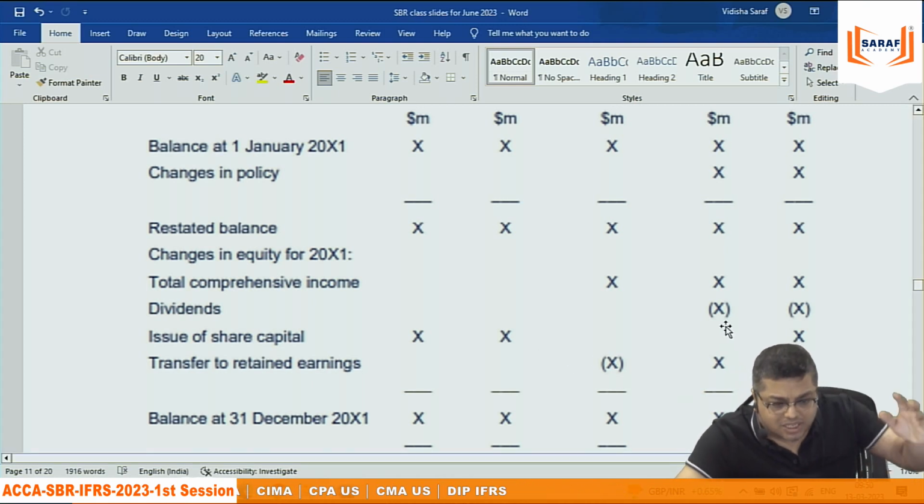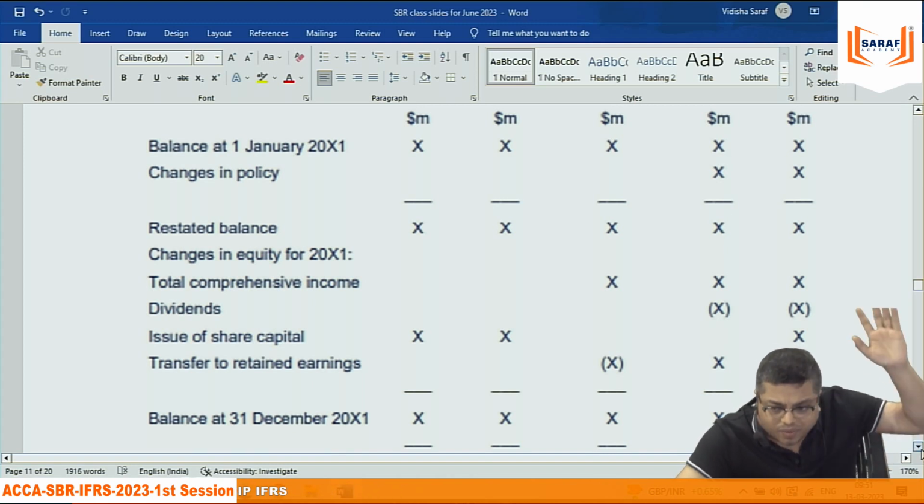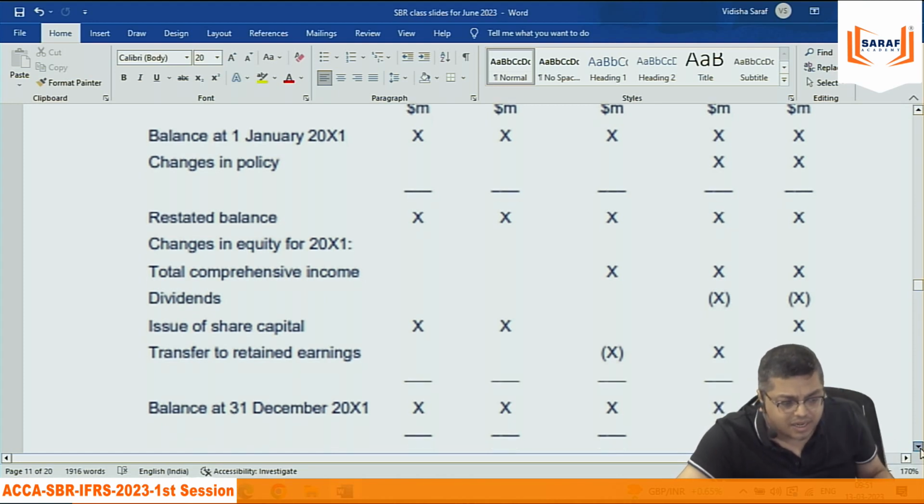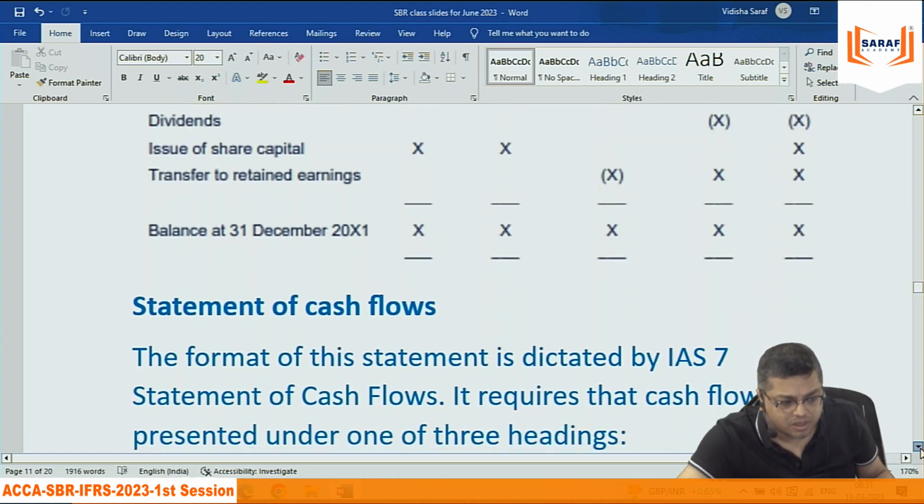The dividend payment is not an expense. The dividend payment is profit appropriation. Earlier, 20 years back, we used to write under PL appropriation. Now it is written under statement of changes in equity.